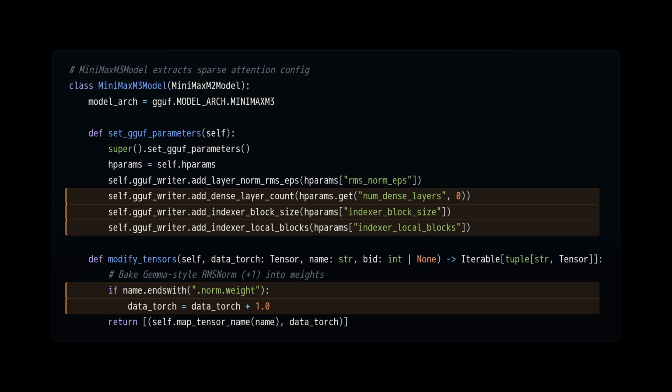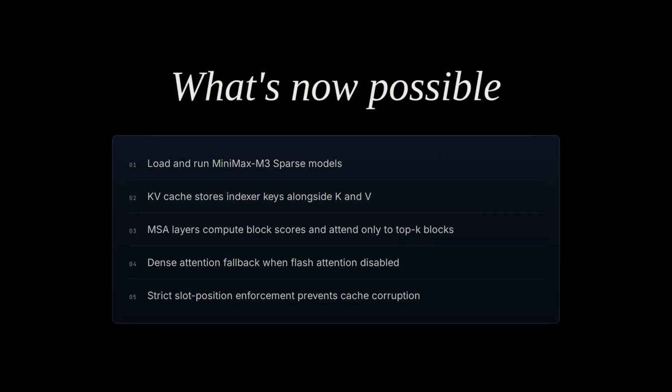After this PR lands, llama.cpp can load and run MiniMax M3 sparse attention models end-to-end. The KV cache now holds indexer keys alongside K and V, while MSA layers compute block scores, select the top K blocks with local bias, and perform attention only on those blocks using flash attention. Dense layers and fallback paths still work exactly as before, so there's no regression when flash attention isn't available. And the strict slot position invariants prevent cache corruption during MSA operations.